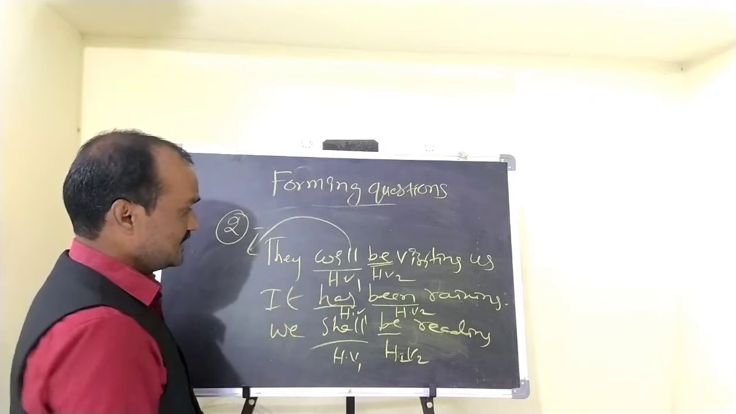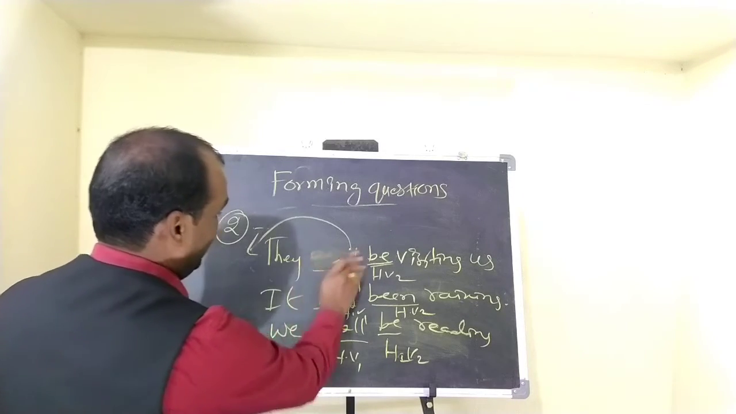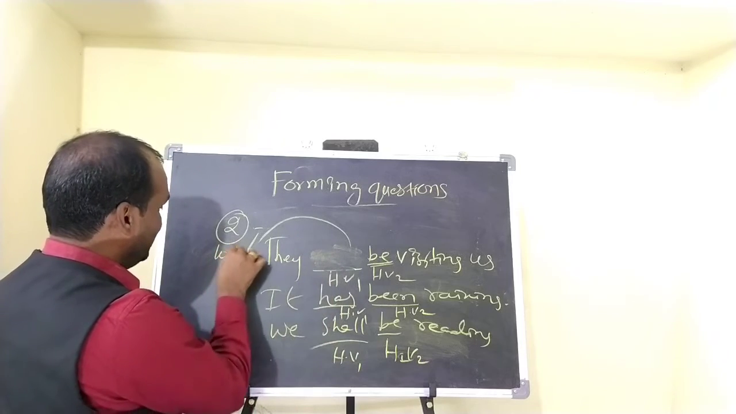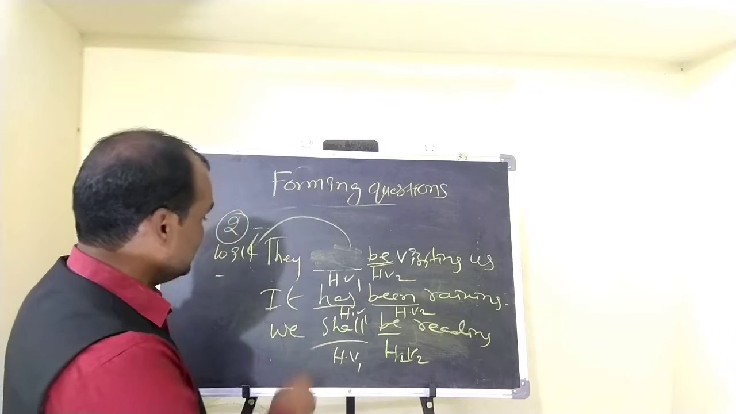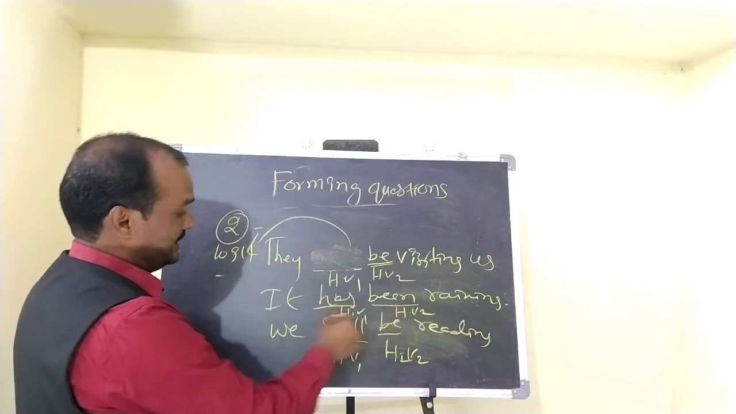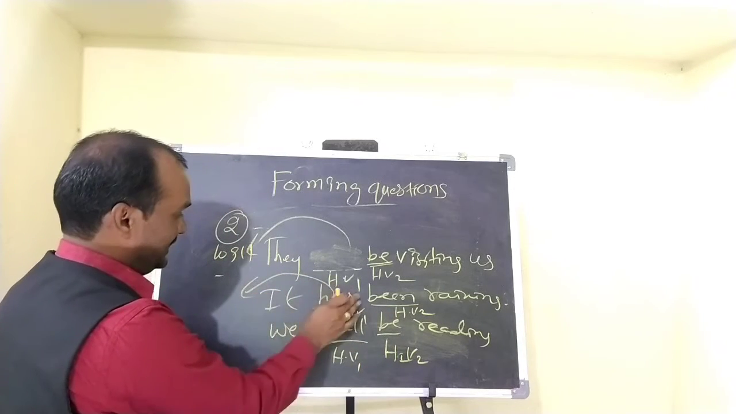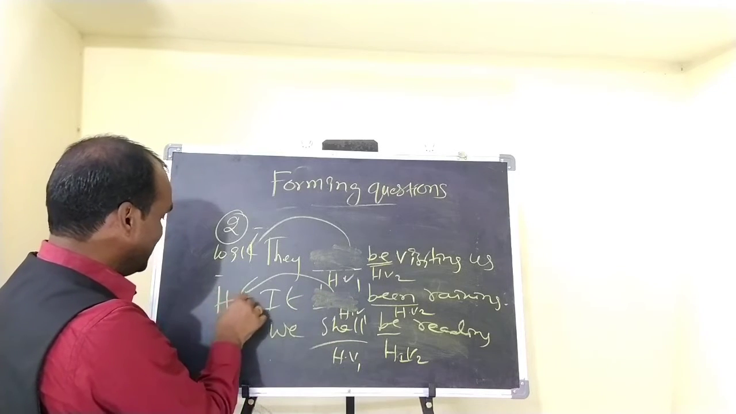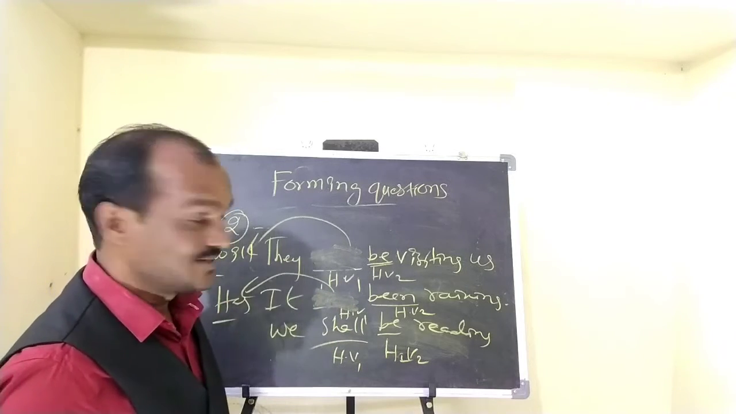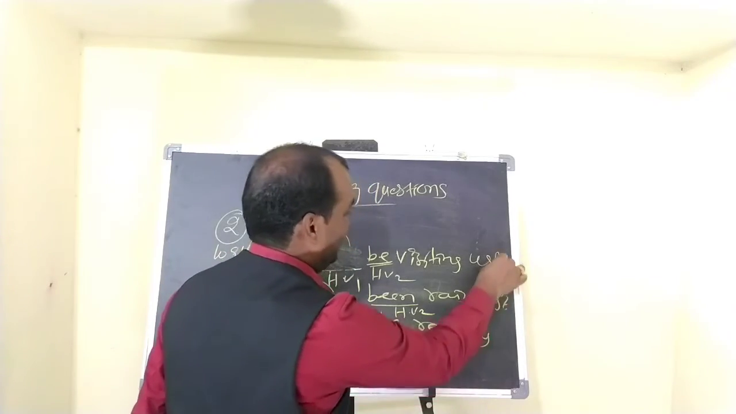So then it becomes: will they, where we are writing this will, they be visiting us? Will they be visiting us? Right. Next, has been. It has been raining. So simply place this helping verb 1 before the subject. So what does it become? Has it been raining?